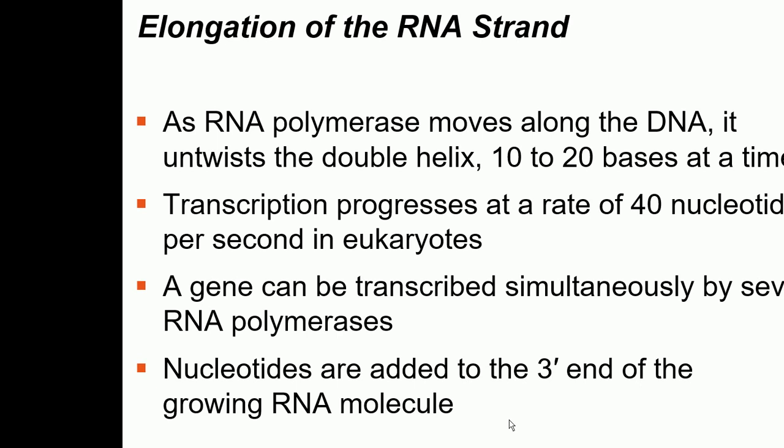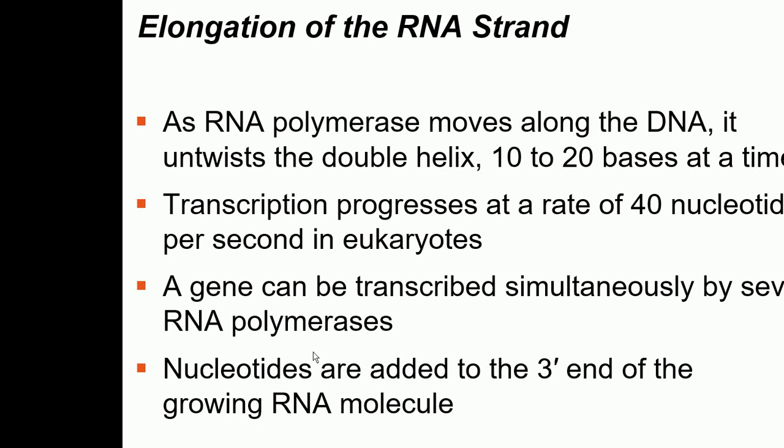RNA polymerase moves along the DNA. As I said, it untwists the double helix 10 to 20 base pairs at a time. It's not that the whole DNA opens up, only 10 to 20 bases open up. Nucleotides are added to the 3' end of the growing RNA transcript. RNA polymerase works in 5' to 3' direction. So this is showing the elongation process.